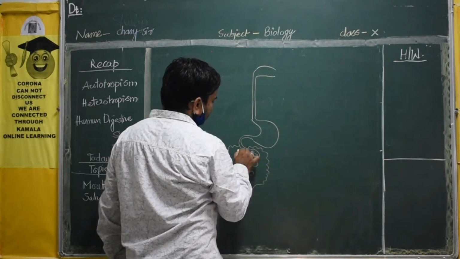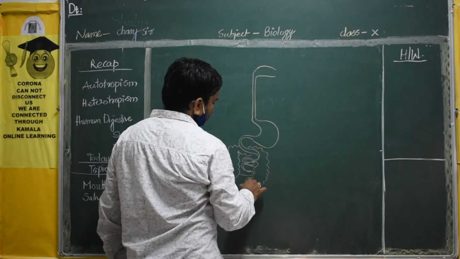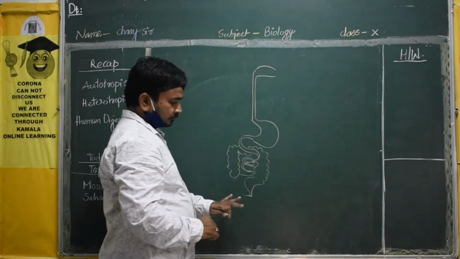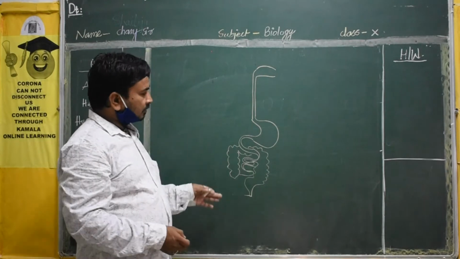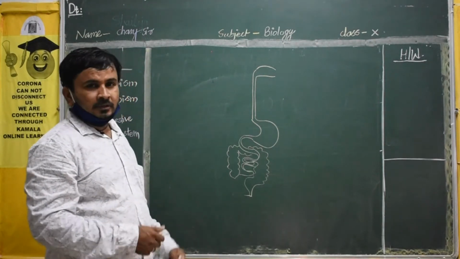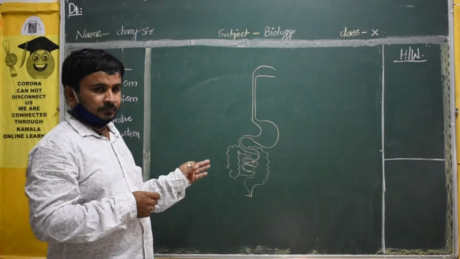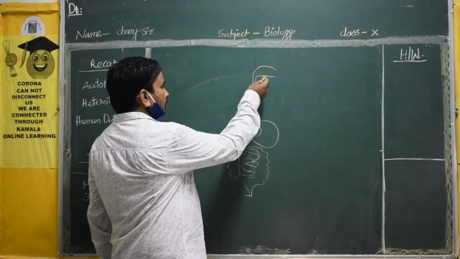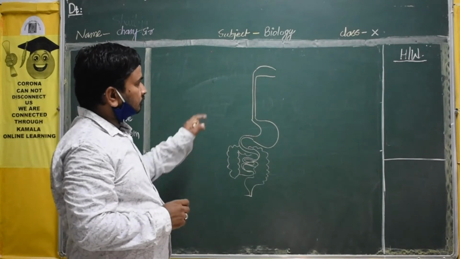And finally you can see the anus. Okay, so this is actually our digestive system. These many parts are there. You don't know internally, but you see only the mouth and anus. Okay. Now in these parts, this is the mouth.